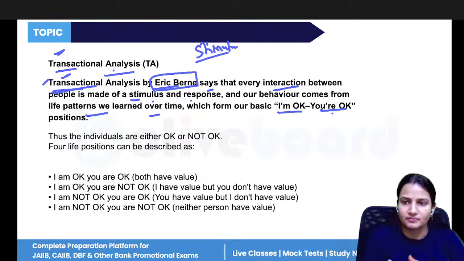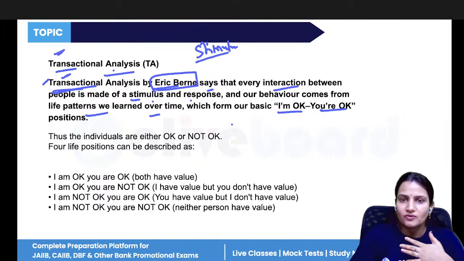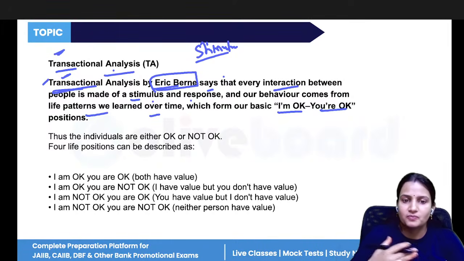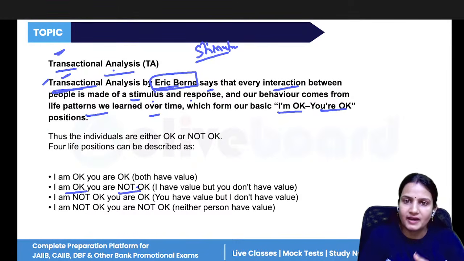I'm okay, you are okay. What is I'm okay, you are okay? It means I'm okay, I'm also right, you're also right; we both are giving value to each other. I'm giving value to your words, and I'm giving value to my words. If I say I'm okay, you are not okay, it means I'm right, whatever I'm saying or doing, I'm correct in that manner, but you are not correct.